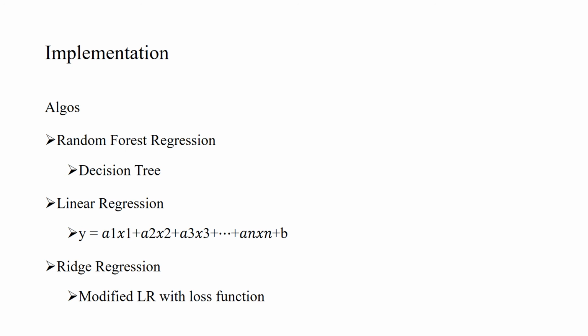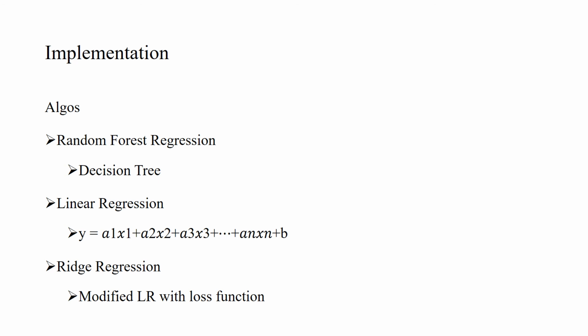Linear regression is a linear equation like y = mx + c for two variables, or if you have more than two variables, a generalized equation y = a1x1 + a2x2, and so on. Here we make a graph between input values and output values.